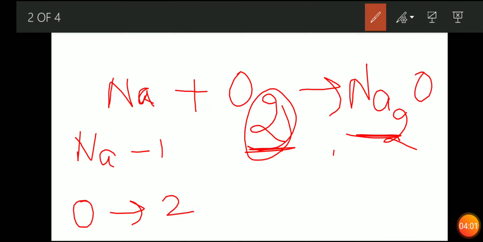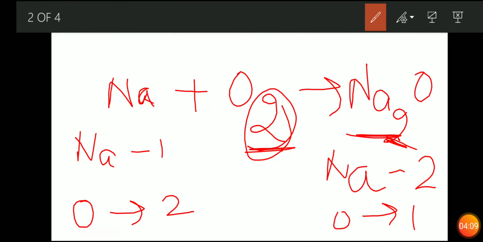Now in the product side we will see that Na is 2, so we will write 2 for Na and O is 1. Now you will see which number is not matching. Na is 1 on the reactant side and 2 on the product side; oxygen is 2 on the reactant side and 1 on the product side. Now both are not matching, so what you will do is either multiply or divide. It would be better to multiply the reactants and product side numbers so that you will get the equation balanced.